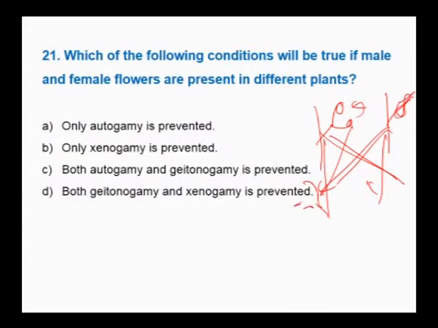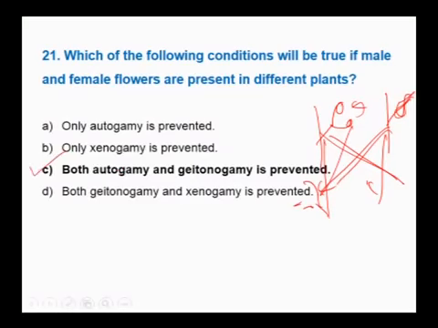Xenogamy cannot be prevented because xenogamy is possible. Both autogamy and geitonogamy are prevented. So both autogamy and geitonogamy are not possible. So here the answer is: both autogamy and geitonogamy are prevented.